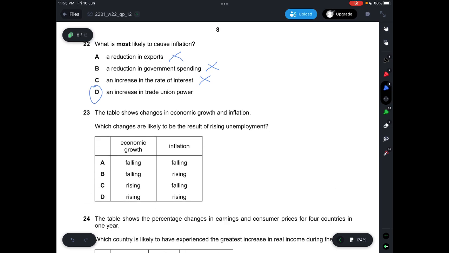Question 23, the table shows changes in economic growth and inflation. Which changes are likely to be the result of rising unemployment? If there is rising unemployment, this is when there's a decrease in economic growth and also a decrease in inflation. So C and D are not correct because of rising economic growth, and B is also not correct because of rising inflation. Rising unemployment is basically a recession, so the AD curve shifts to the left, which would result in a decrease in the price level, and so a decrease in inflation. The decrease in AD would also result in falling economic growth. So answer is A.